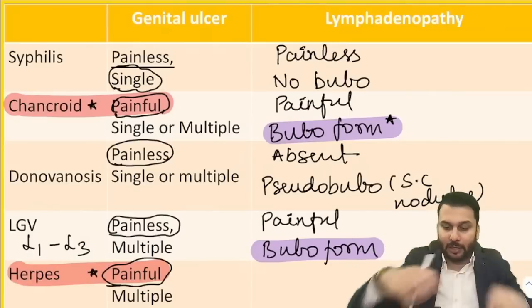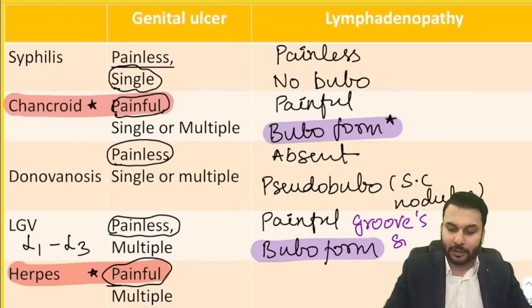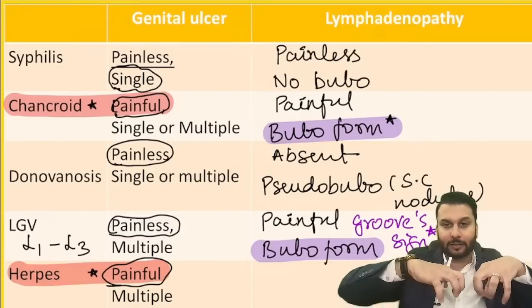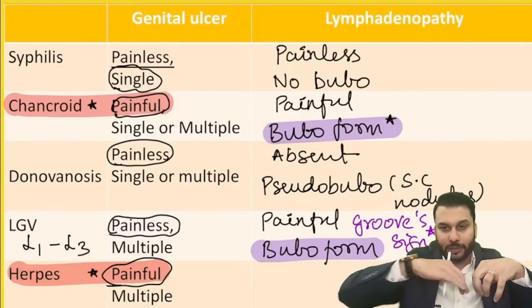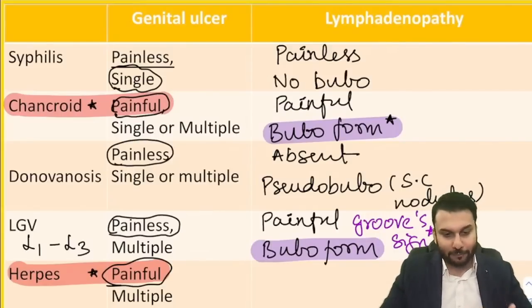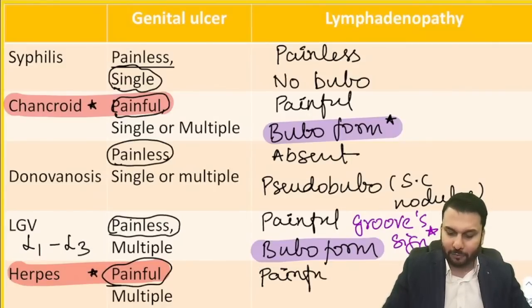It's like a valley. This is described as the groove sign, right? The groove sign is a feature of LGV. So what exactly is that groove sign? Between the femoral and inguinal lymph nodes, you see a gap like a groove. And finally, herpes is everything painful, and no bubo.